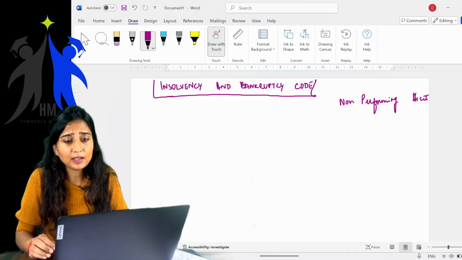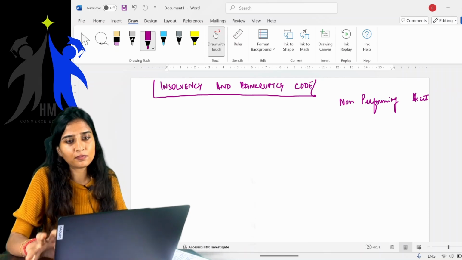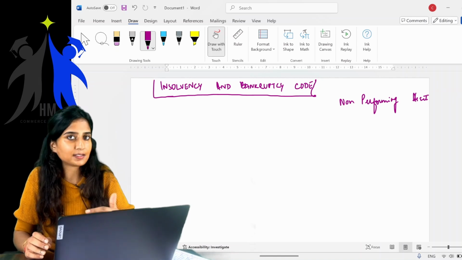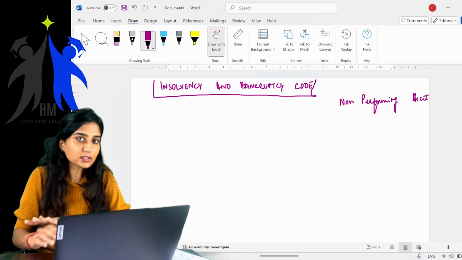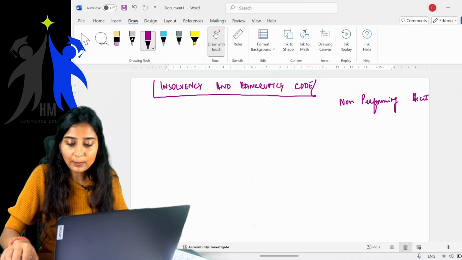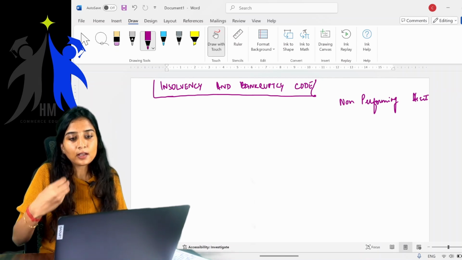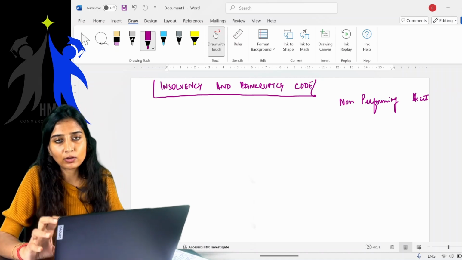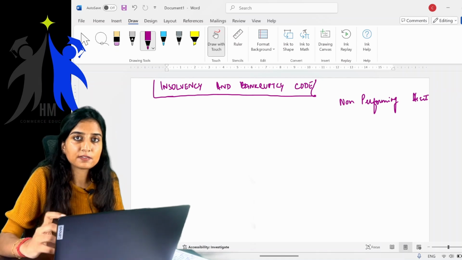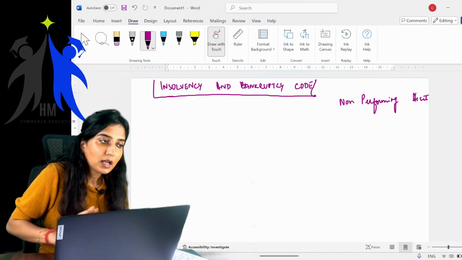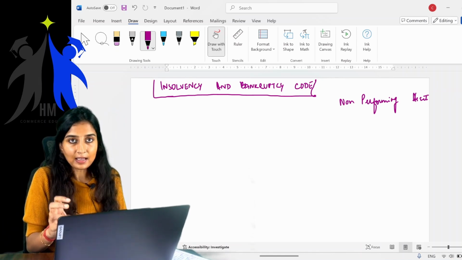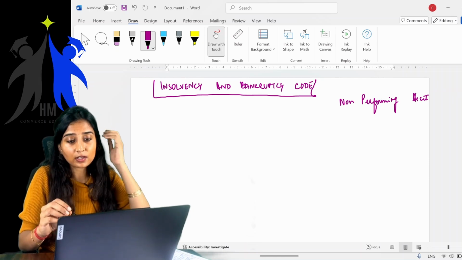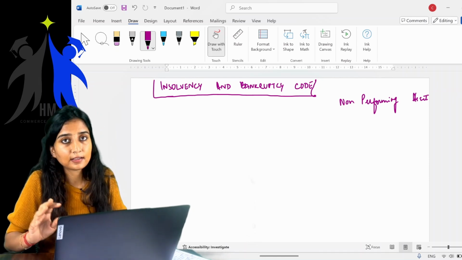Clear? Very simple. And there are certain criteria that have to be satisfied for you being classified as a standard asset, substandard asset, or non-performing asset. That is not there for you, so you don't have to worry. But the main thing I'm trying to tell you is, when I fail to honor that particular payment or loan, I will be classified as a non-performing asset in the books of the bank. See children, there is a certain percentage up to which the banks can tolerate NPAs.